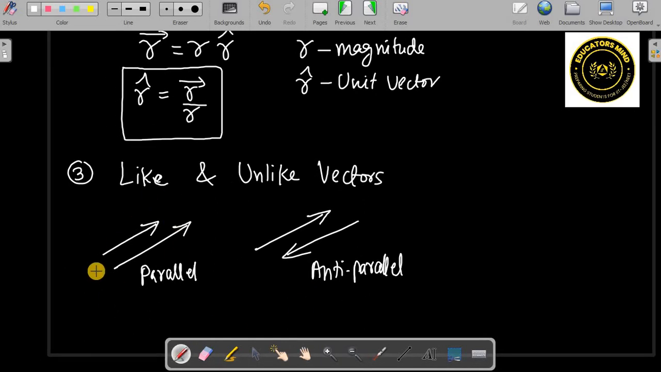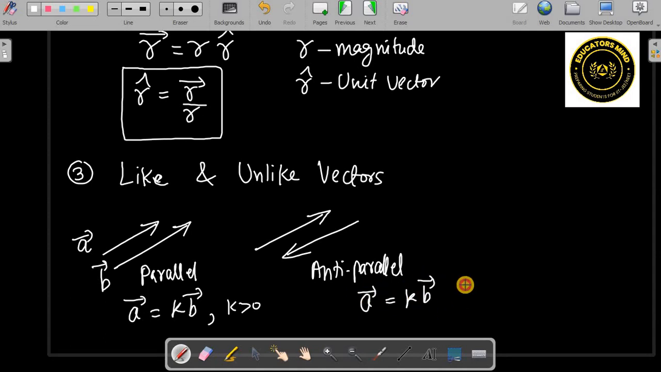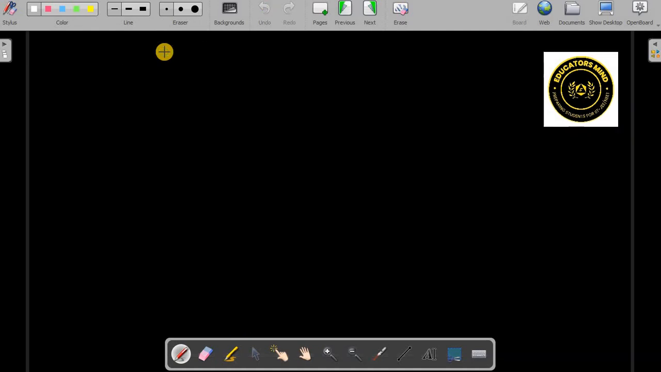So if they are like vectors, suppose this is a vector and this is b vector, so a vector will be k times b vector. Of course here k has to be positive, because then it is in the same direction. But if it is a vector equals k times b vector, here k must be negative. So then only they are opposite. Okay. k is a scalar here, of course, numbers. Okay. Then what else? These are some vector quantities that we deal with.